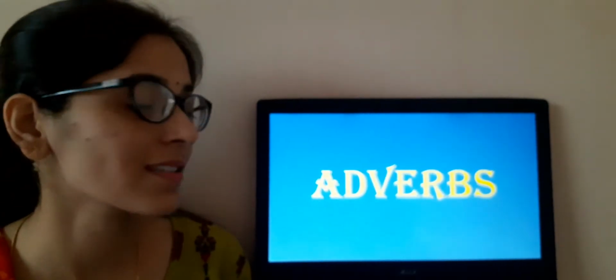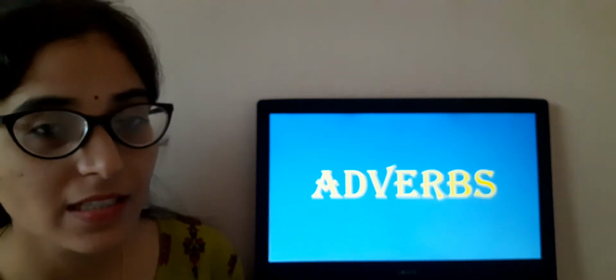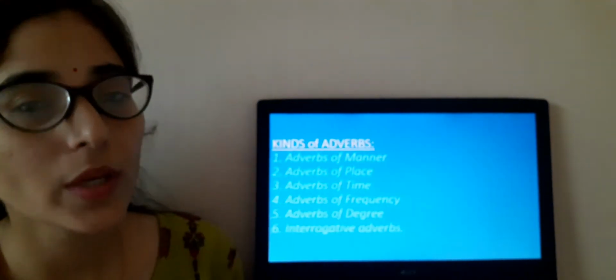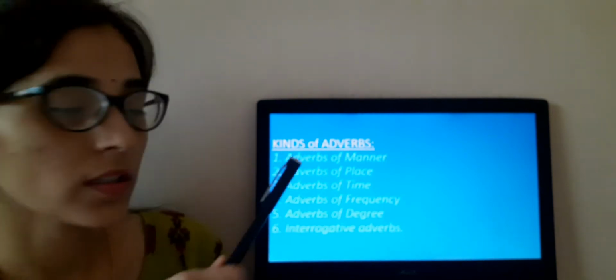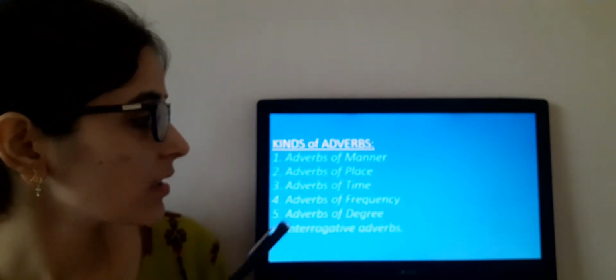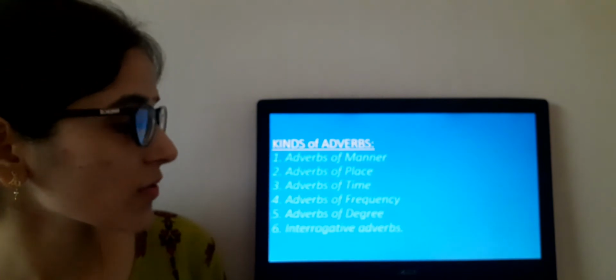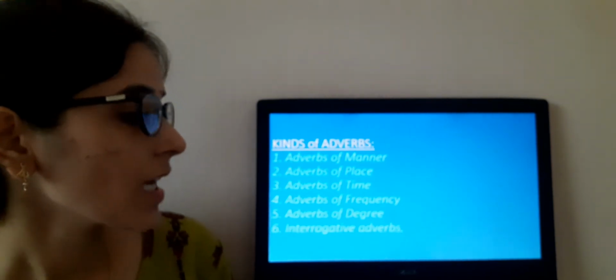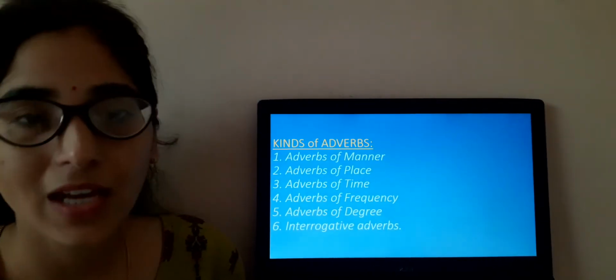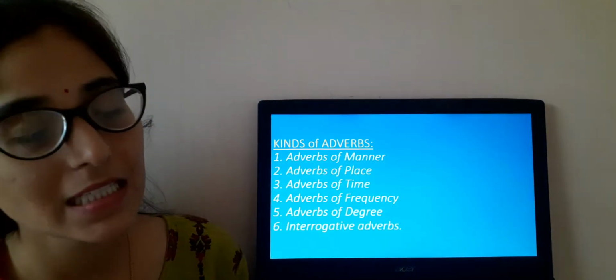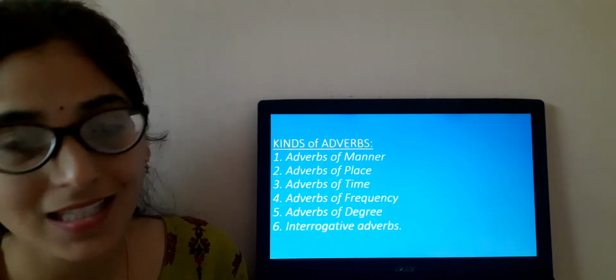Today we are going to discuss adverbs. We have already discussed different kinds of adverbs and today we will just have a quick recap of all of it. First one, adverb of manner, adverb of place, adverbs of time, adverbs of frequency, adverbs of degree, interrogative adverbs. So we have already discussed all these types of adverbs with examples.